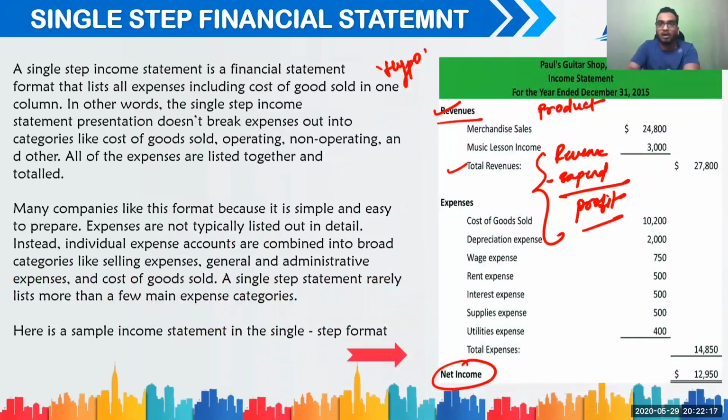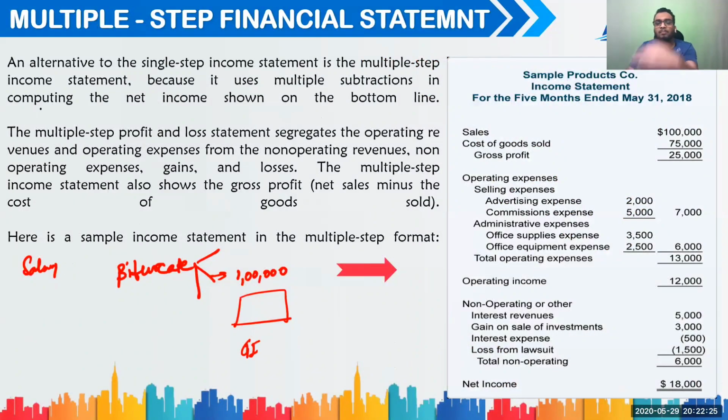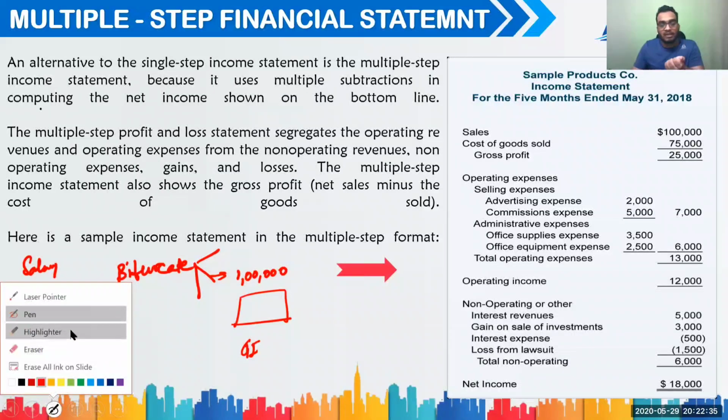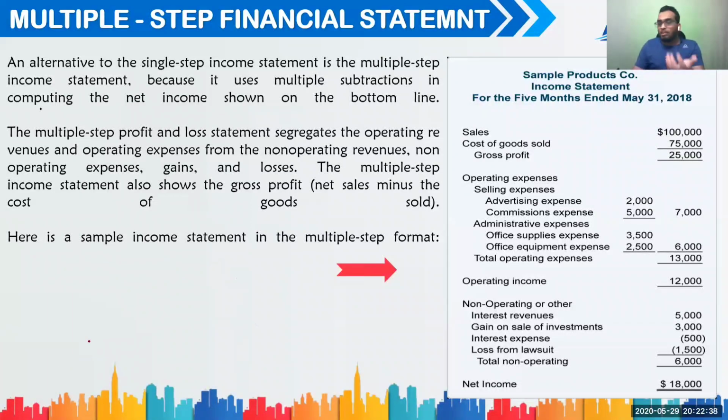So this is what a single-step financial statement would look like, which is raw, with only 2 or 3 headers: revenue, expenses, and net income. Then you would say that, as a company or as a person, we would love to see the bifurcation. We want an in-depth understanding of that entire income statement. So number one, as a company, you have sales.